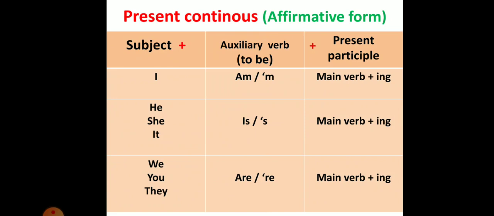Summary. Present continuous in the affirmative form. It's subject, auxiliary verb to be plus present participle. The subject I, auxiliary verb to be am or I'm, present participle main verb plus ing. He, she, it, is or 's, main verb plus ing. We, you, they, are or 're, main verb plus ing.